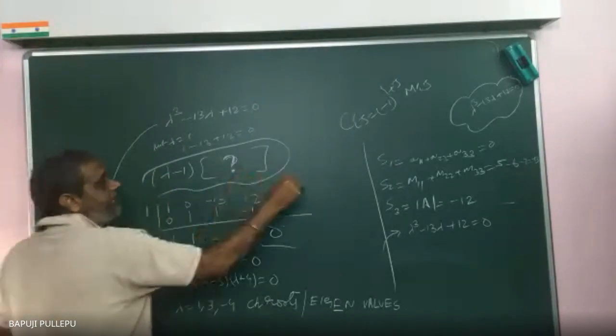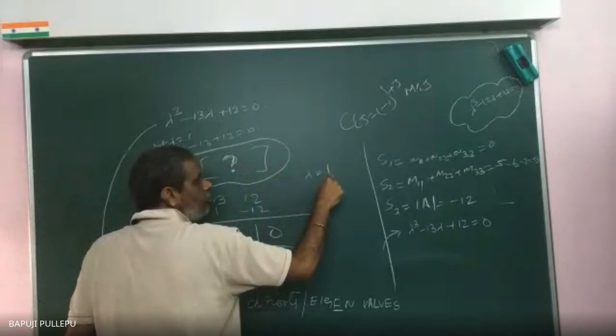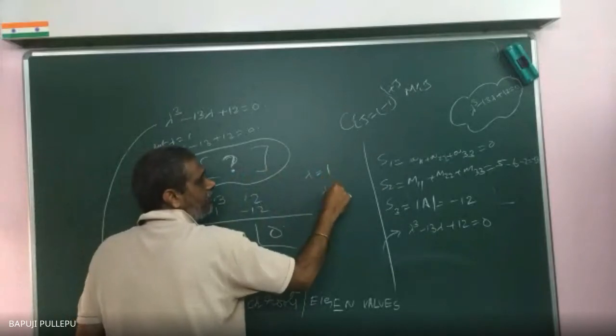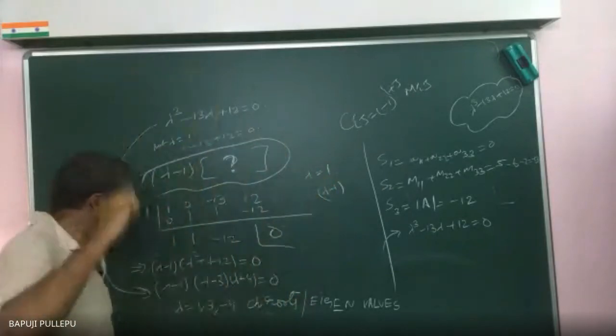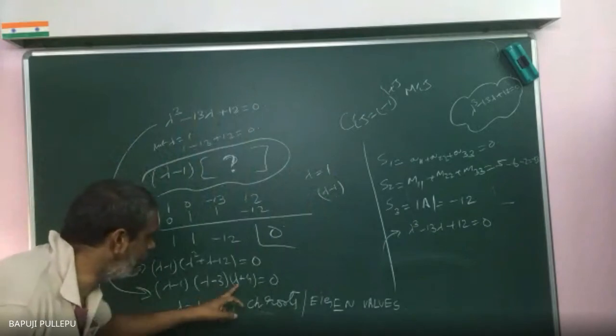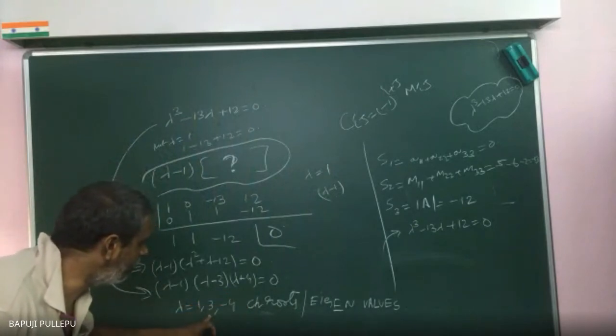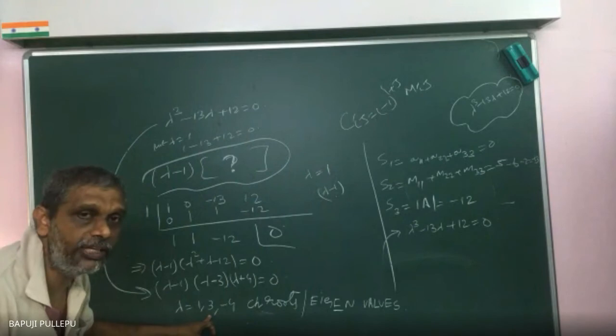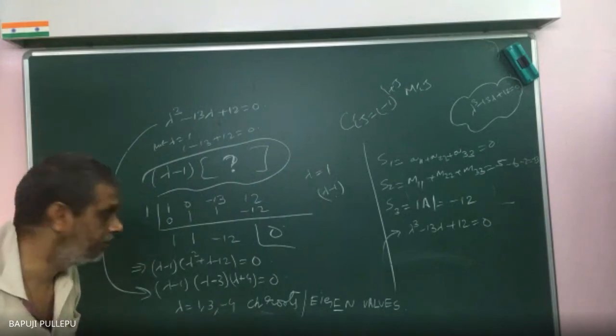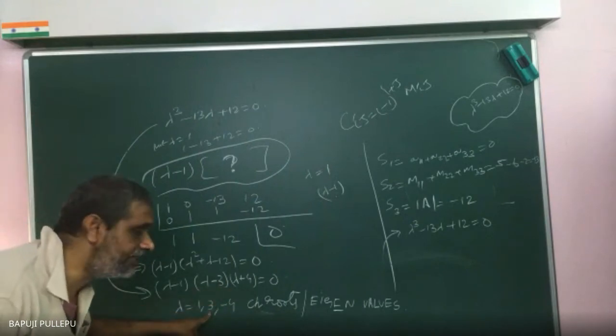Correct? Lambda equal to 1 means root. Factor, how can you write? Lambda minus 1. Why are you asking me? See, now you said lambda minus 3, lambda plus 4. But how did you get the lambda values, tell me? Why are you taking 3 and minus 4? Tell me, lambda minus 3 means lambda is equal to what?